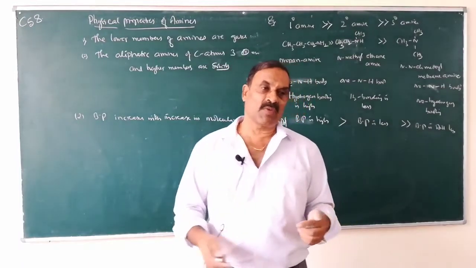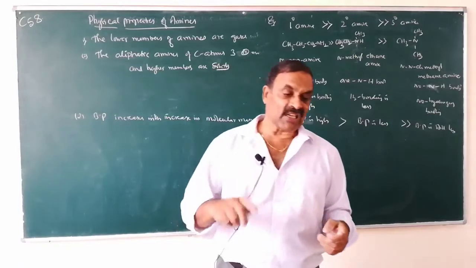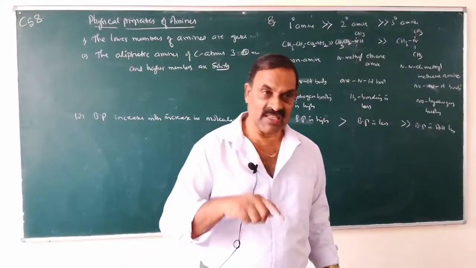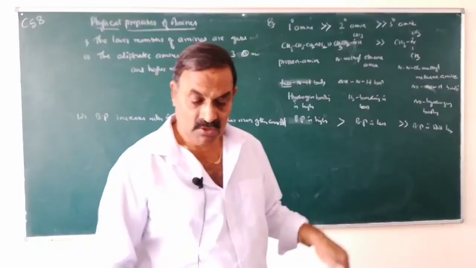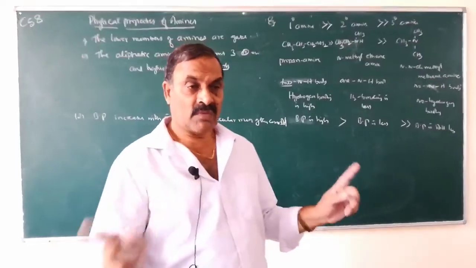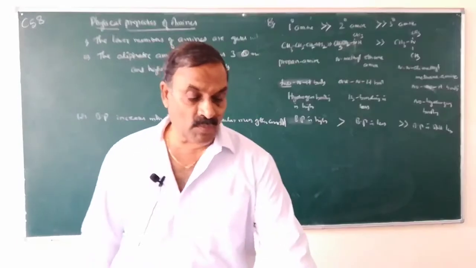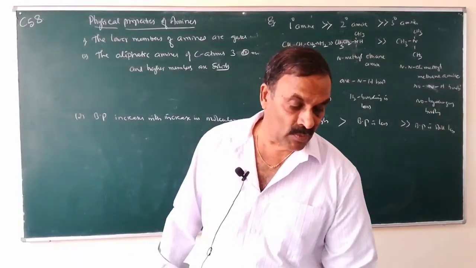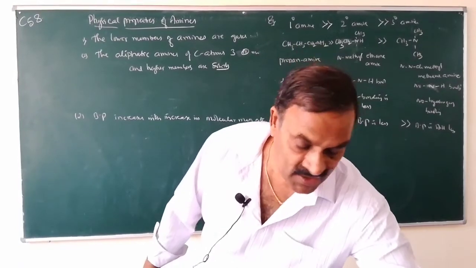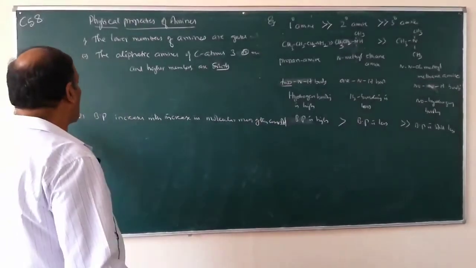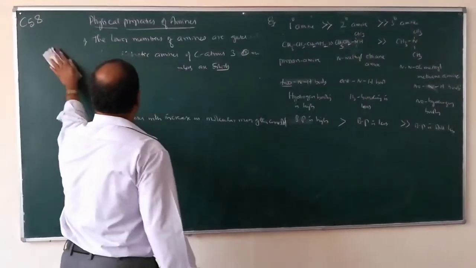There is another type of hydrogen bonding, namely intramolecular hydrogen bonding, where hydrogen bonding takes place within the molecule. So here, because of intermolecular hydrogen bonding, association of molecules takes place. Therefore, the boiling points of amines are higher than the boiling points of other compounds.